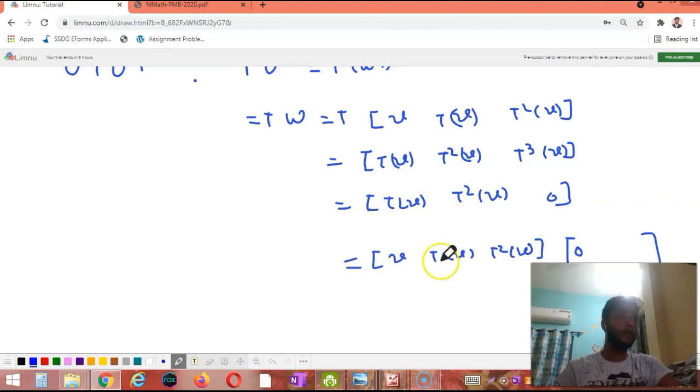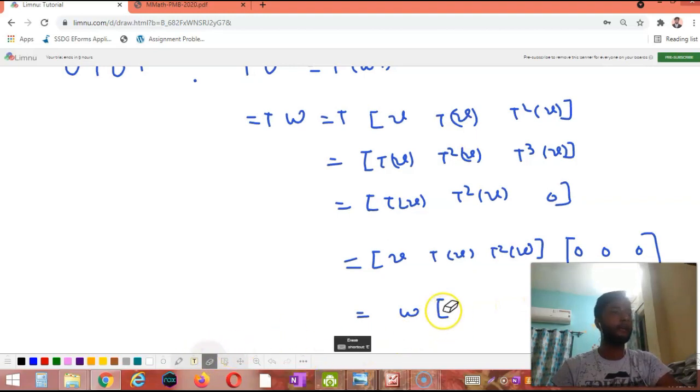Similarly we write the column: this is 0, this is 0 and this is 1. If we multiply this row with this column, we get this value, and we can set it to 0, so we write 0 0 0. Now this is nothing but our W, and we are considering this matrix as A, so this is W into A.